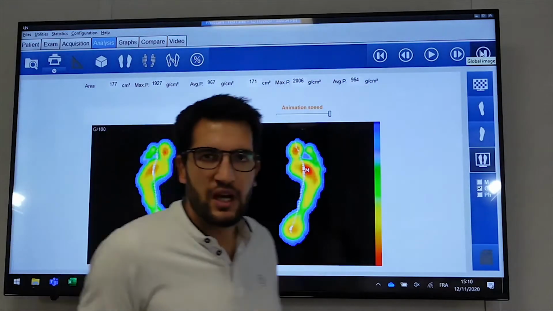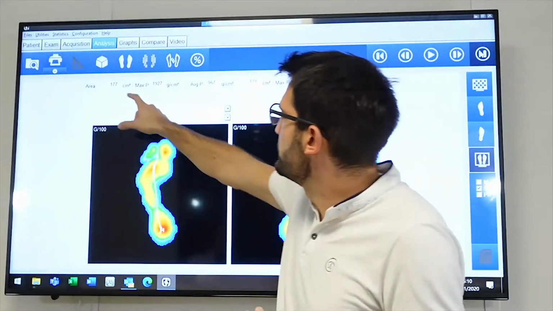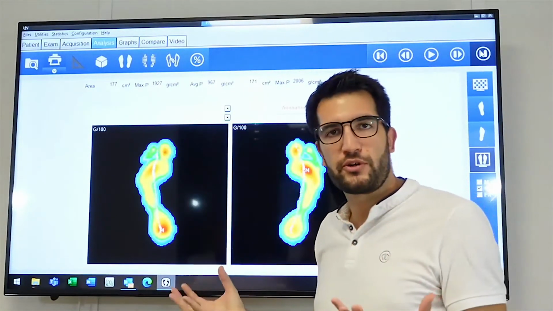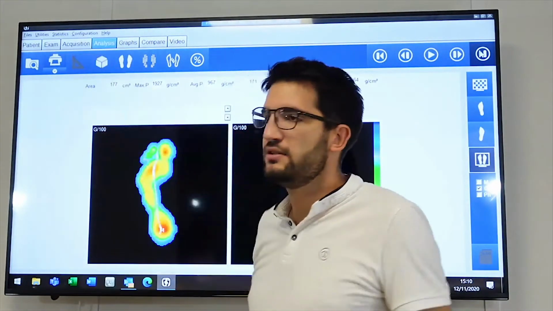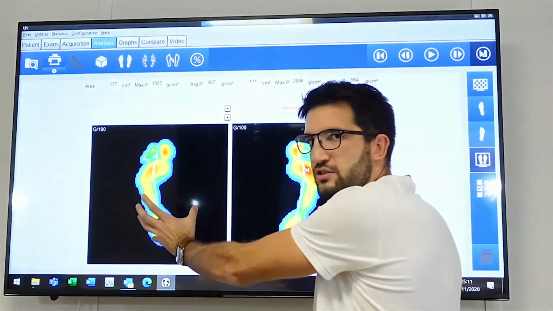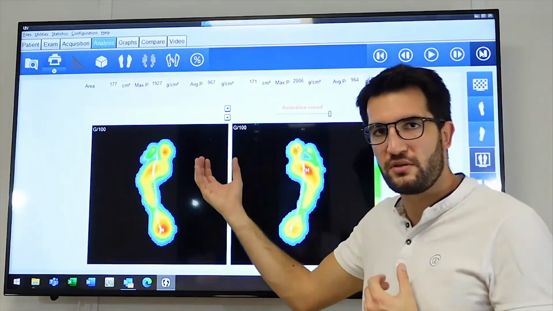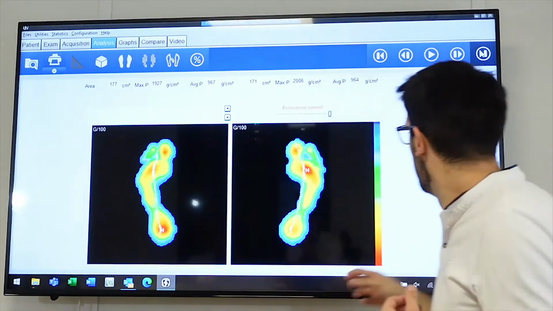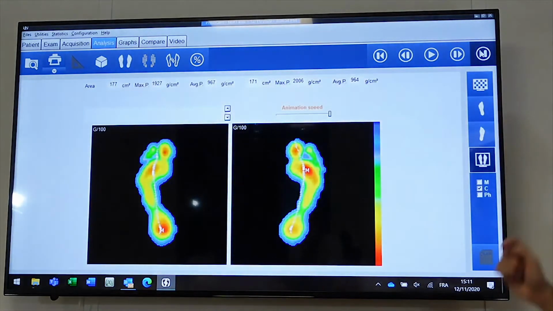So as I explained before, on the statics, you have this square, and you can put a general comment. As you can see, this button here is not an option here. Why? Because you have two acquisitions here. You have the left and the right. So if you want to put a precise comment, you can also select here only the left or only the right.